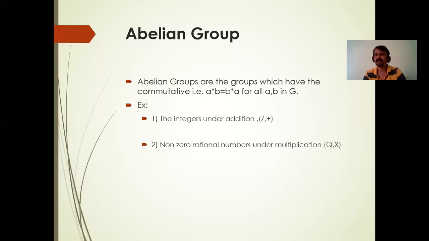Check the commutative property. What is the commutative property? A star B is equal to B star A. Under addition, we have to check A plus B is equal to B plus A. Take any two numbers and check whether it is satisfied or not.